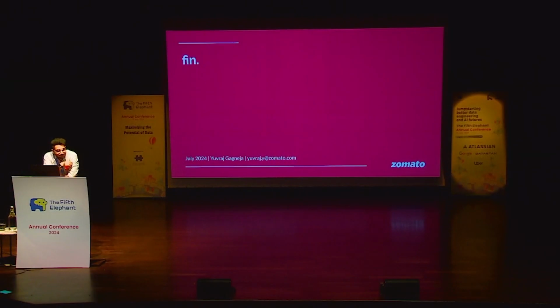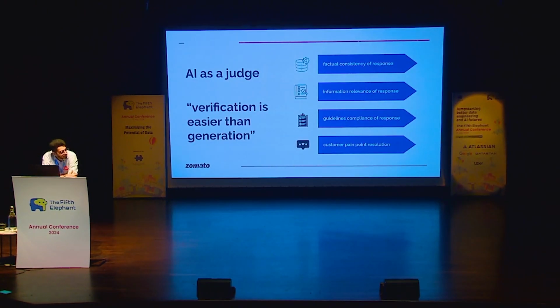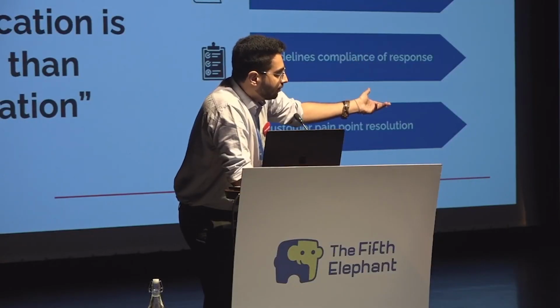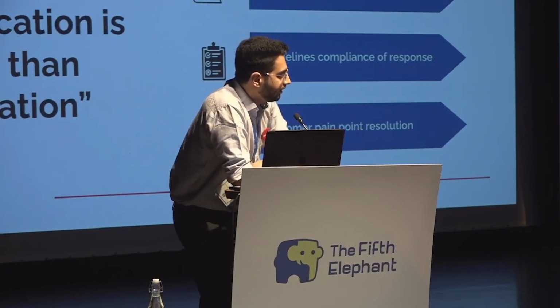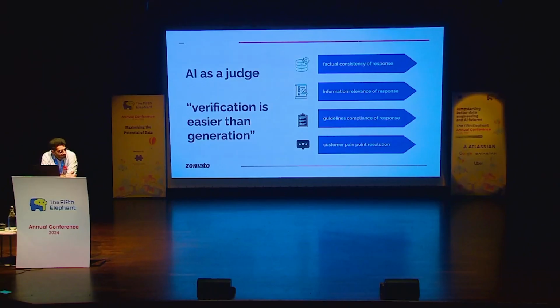As I mentioned, we use different AI-based metrics, so let me go back to the slide. These four were the key metrics that helped us see any drift. The third metric, guidelines compliance of response, essentially captures this drift. Let's say I have asked the LLM in 10 different ways to respond in a certain linguistic fashion. I can easily capture that with this metric if I track it on a daily basis. Whenever that number goes beyond a certain threshold, I can go and intervene in the system. Okay, thank you.